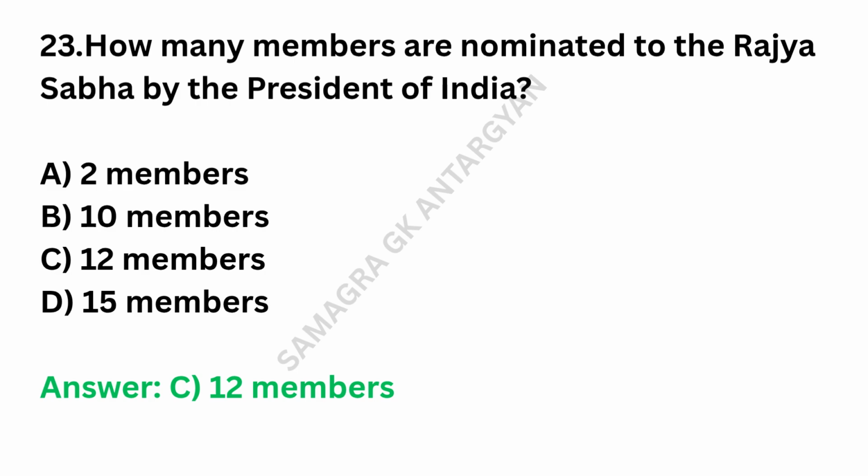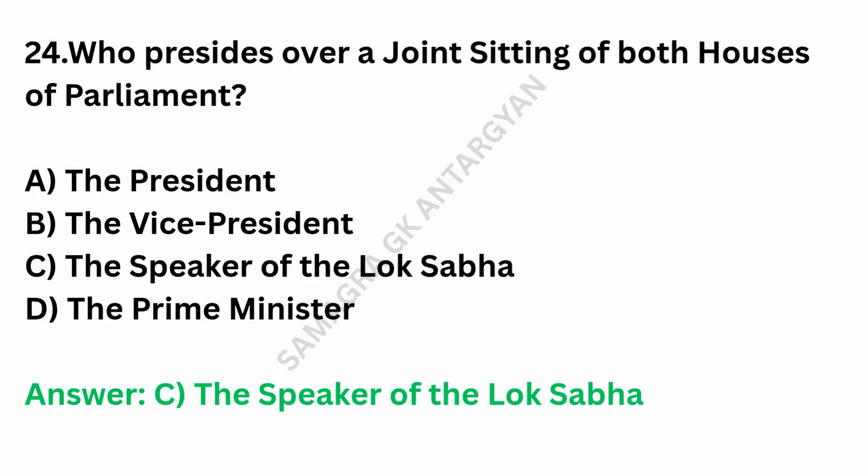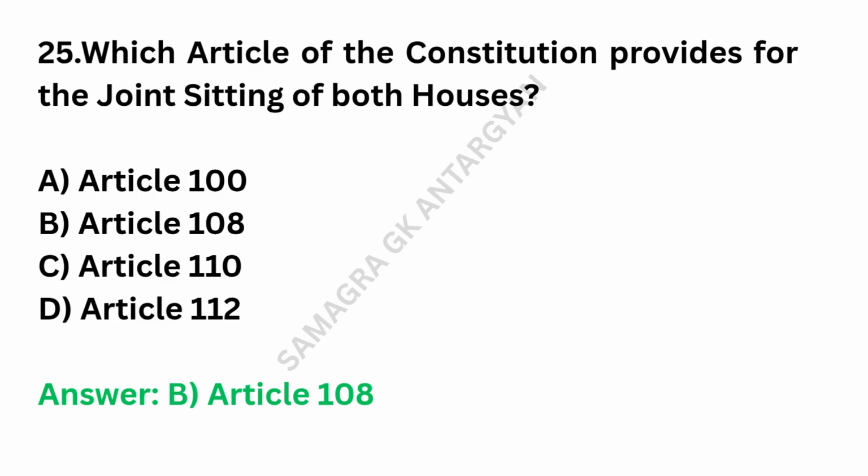How many members are nominated to the Rajya Sabha by the President of India? Answer: 12 members. Who presides over a joint sitting of both houses of the Parliament? Answer: the Speaker of the Lok Sabha. Which article of the Constitution provides for the joint sitting of both houses?